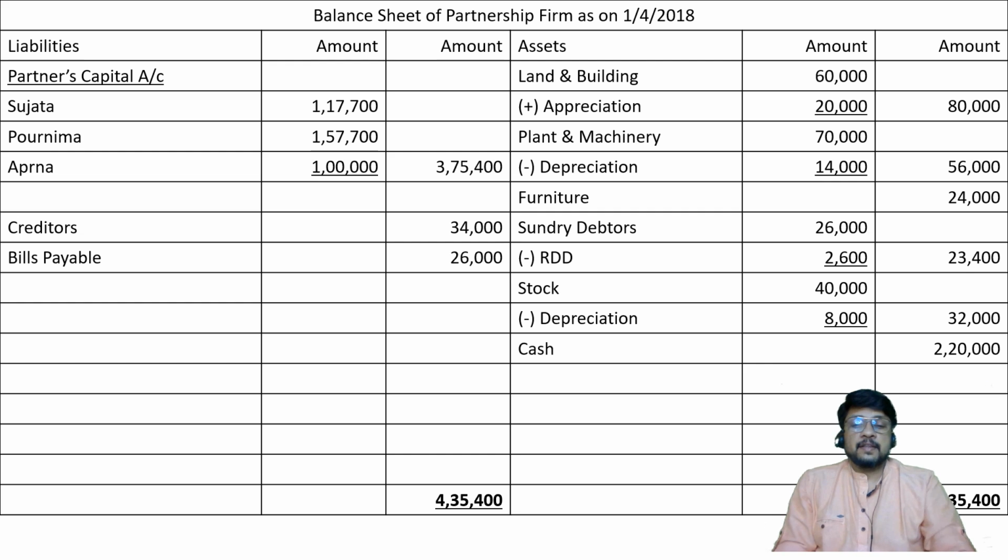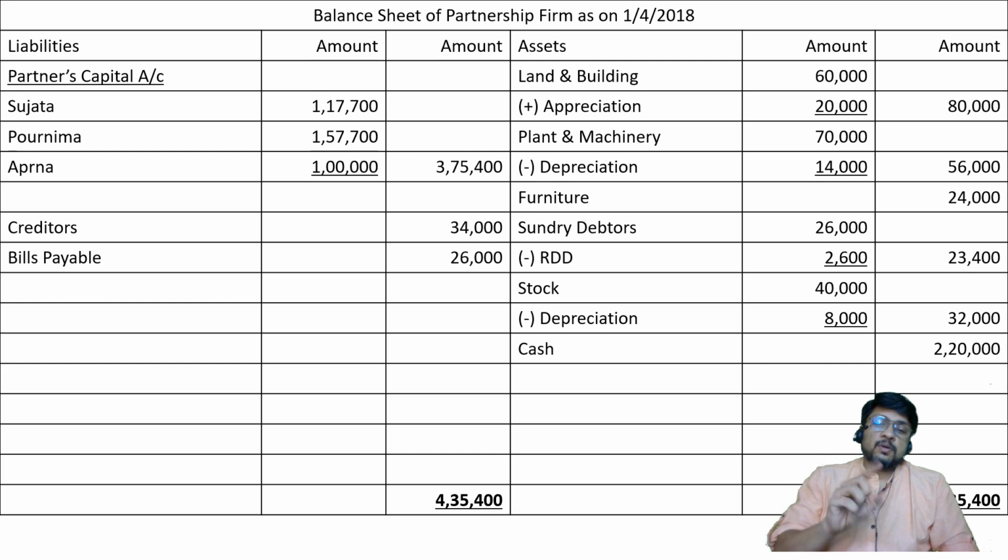Thank you very much. Lengthy problem. I'm very happy that you have very good stamina for solving the problem with me. Keep it up. Maintain this stamina. The next problem is also somewhat lengthy because we are going to consider journal, ledger and balance sheet again. But from the third problem onwards we are going to consider problems of small size, which are going to be asked in examination. In the first two problems I am considering all the different situations: how journal entries are passed, how ledger entries are posted, and how the balance sheet is tallied.